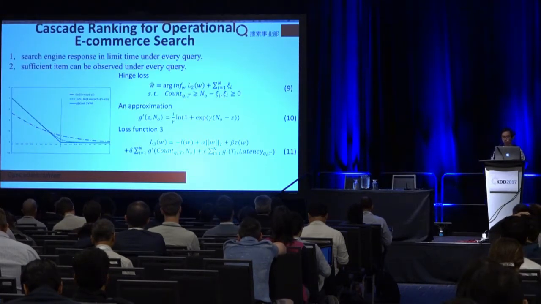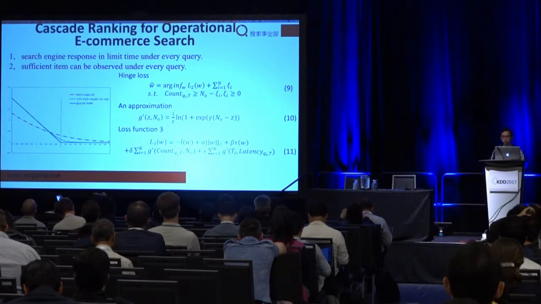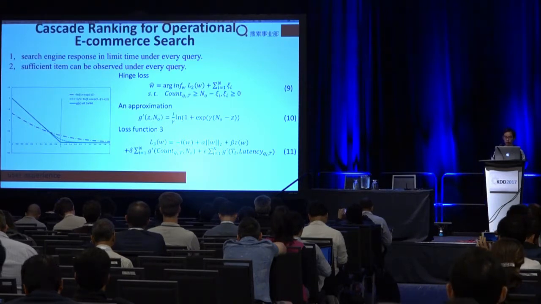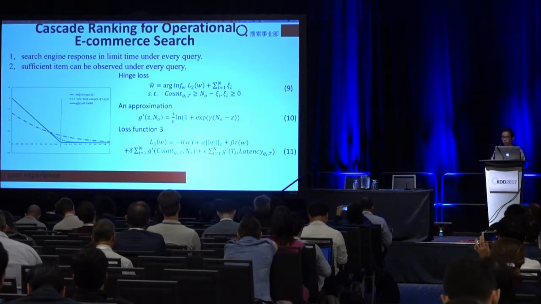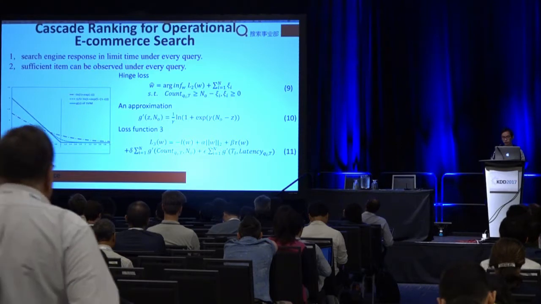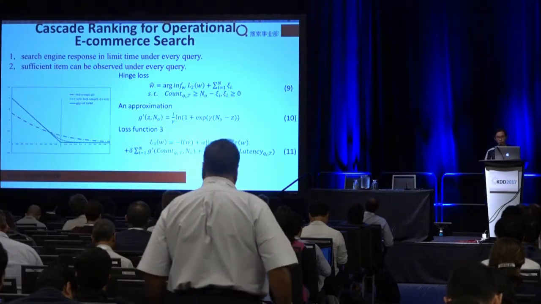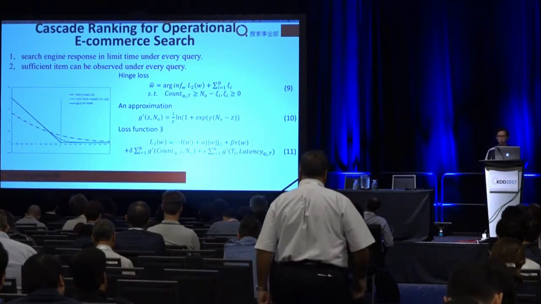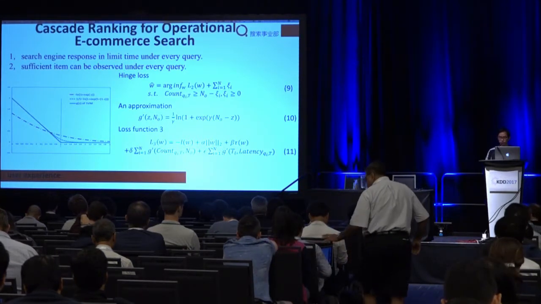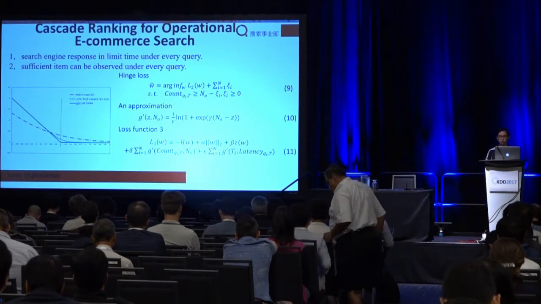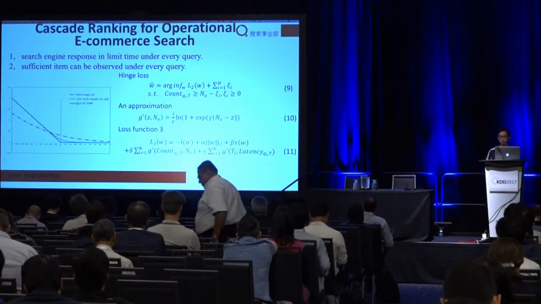Though the total CPU cost can be saved, for a single query, the computational cost may still be high, especially for popular queries, for hot queries. This may result in a high query latency. So, considering the user experience, we further add two limitations, two constraints to the task. First, under each query, the latency should not exceed a given time, and second, for the user, the returned items should be no less than a given amount.